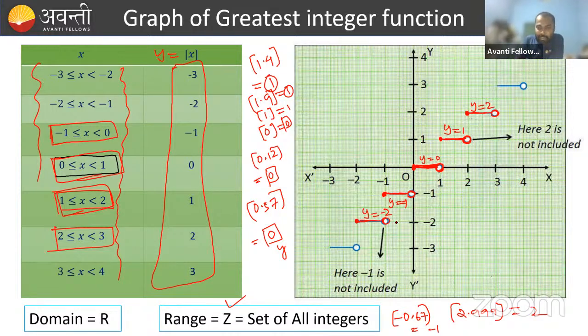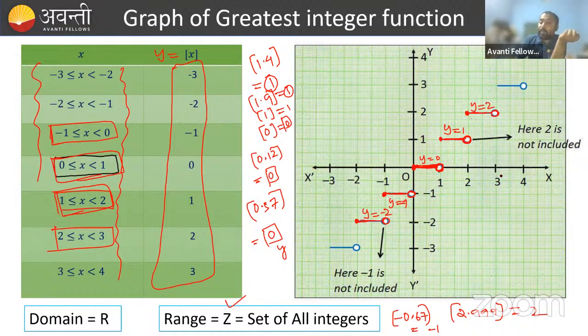You can say y is equal to 0, y is equal to 1, y is equal to 2, y is equal to 3, y is equal to -1, y is equal to -2, all these numbers are integers or not. So all these numbers are also my outputs after putting the values of inputs x. Is that clear? So the range set is Z in this case, and the domain set is R. From the graph also you can observe.